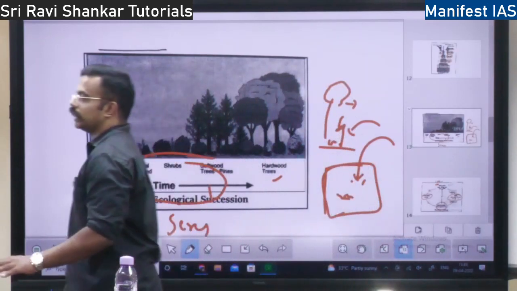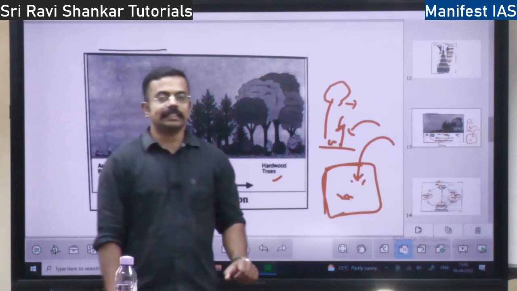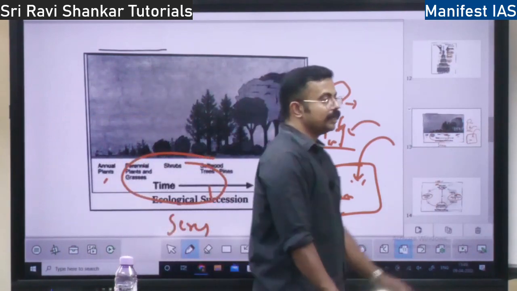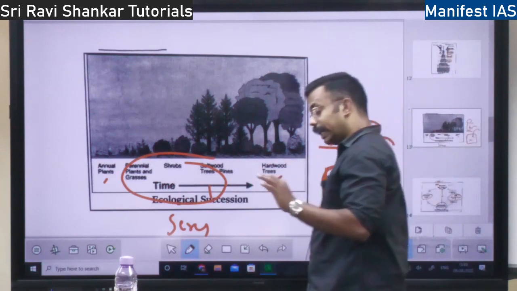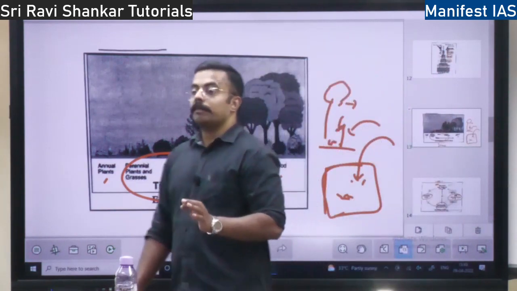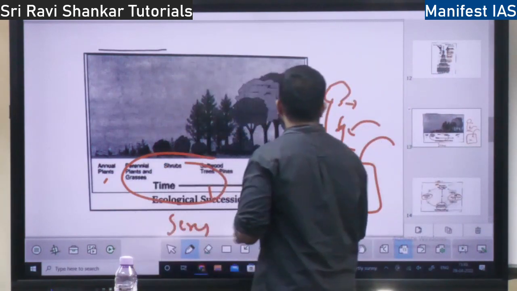Where does this succession or climax community get established? It gets established everywhere, but majorly it will be established in the middle of a continent.